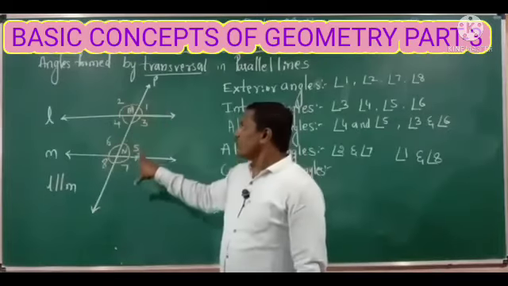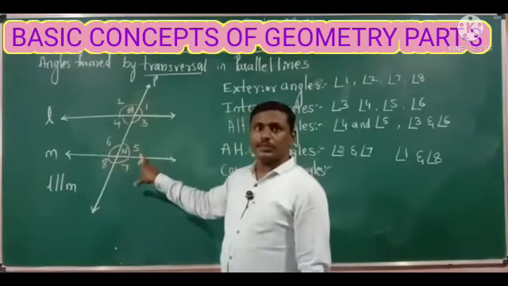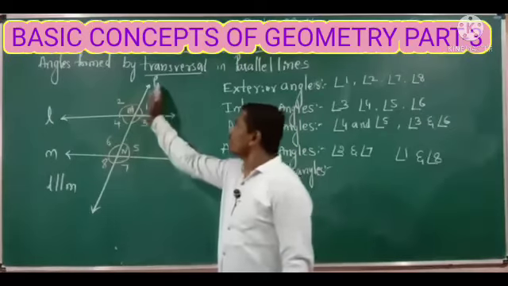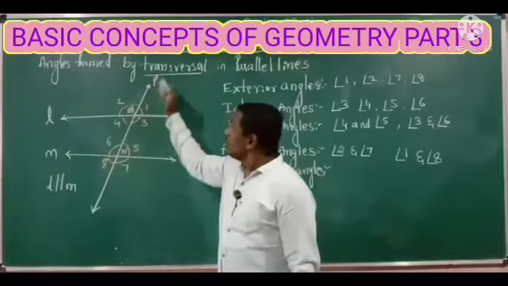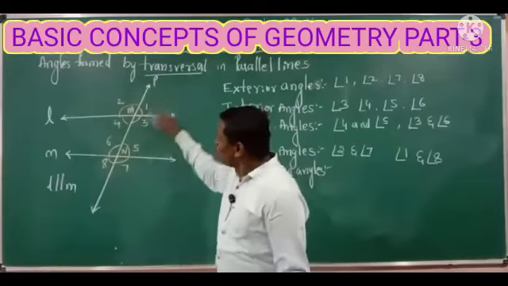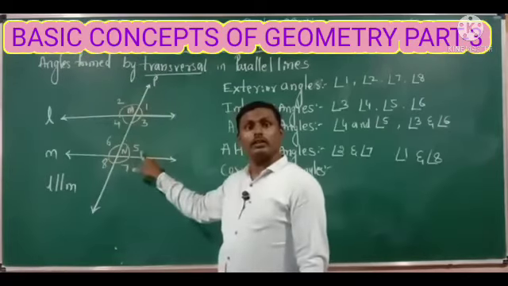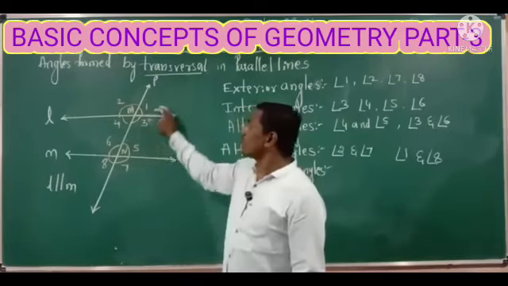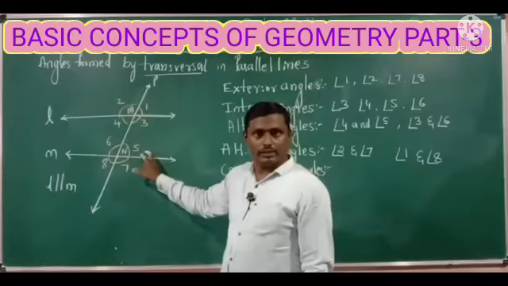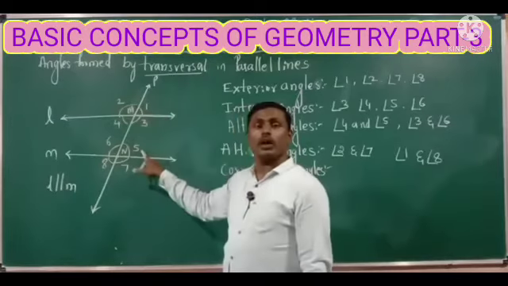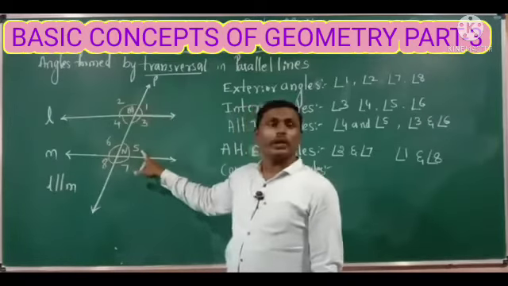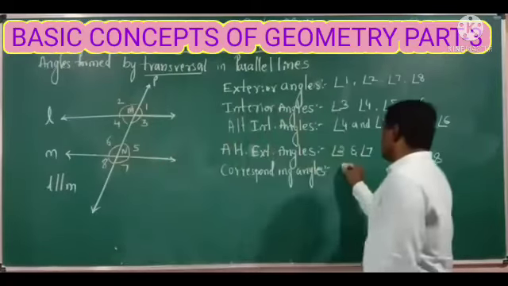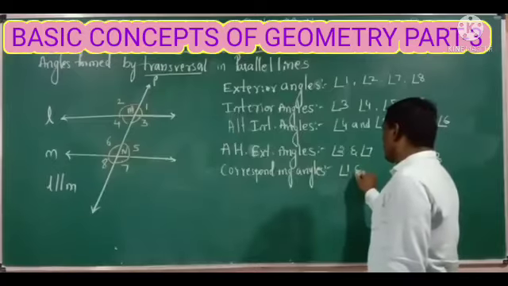Angle 1 and 5. Just observe these two angles. These two angles are on the same side of the transversal. P is a transversal, no? So angle 1 and angle 5 are two corresponding angles which exist in the upper part of the parallel lines. So angle 1 and angle 5 are the corresponding angles.